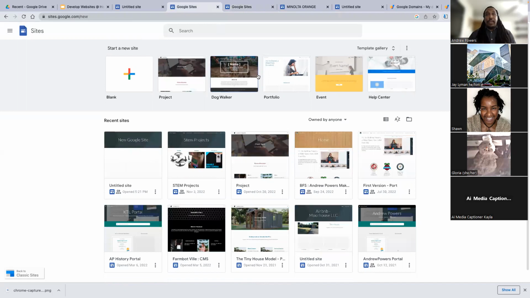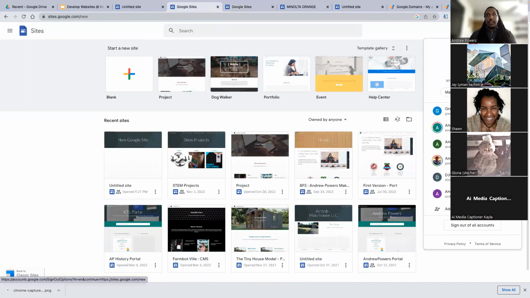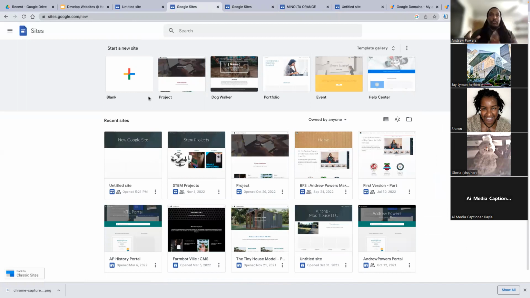And if I go back, because you can see this icon's different, that's Andrew Powers, my personal one. All of these Google Sites are the ones inside my personal Google Drive. The last thing is, before we just start jumping in, just like Google Drive, if you've used that before, you have things that you own and things that you've shared with other people.